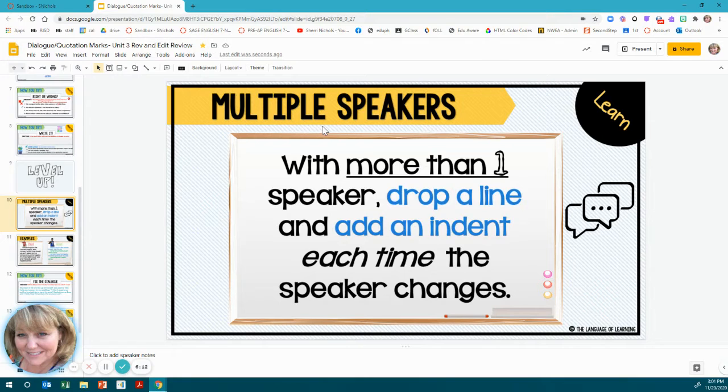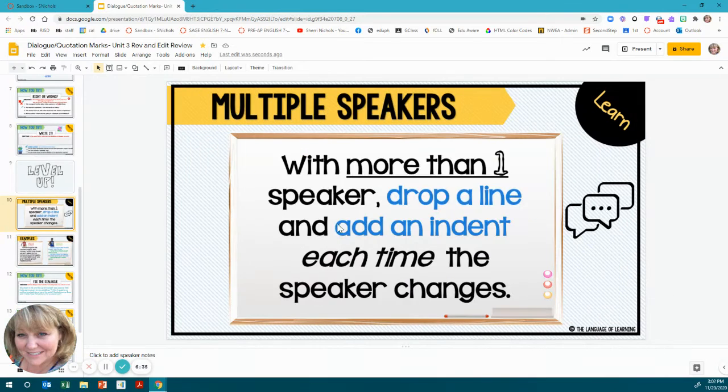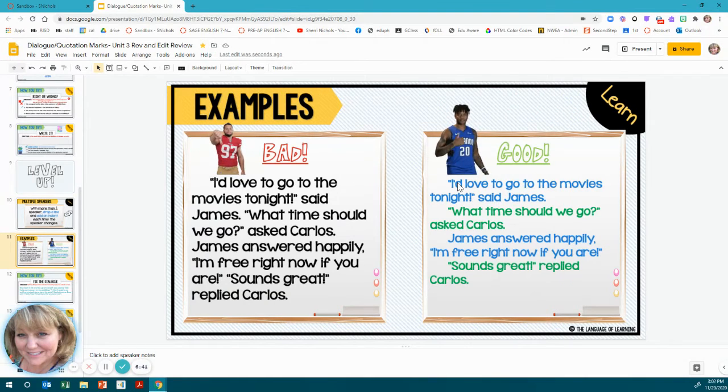With more than one speaker, drop a line and add an indent each time the speaker changes. Here's some examples. "I'd love to go to the movies tonight," said James. "What time shall we go?" asked Carlos. James answered happily, "I'm free right now if you are." "Sounds great." So this is a bad example because we did not follow the rules of each time the speaker changes, drop a line and add an indent. So this is how it should look.